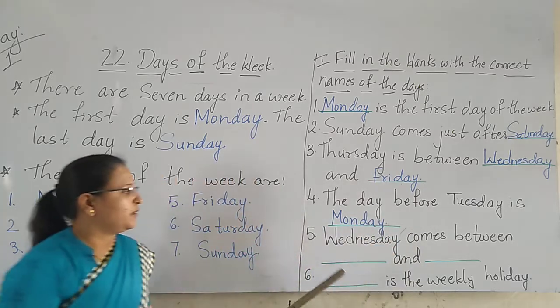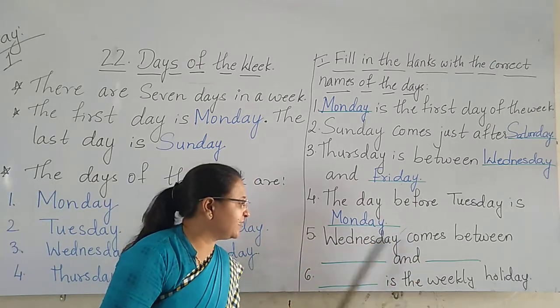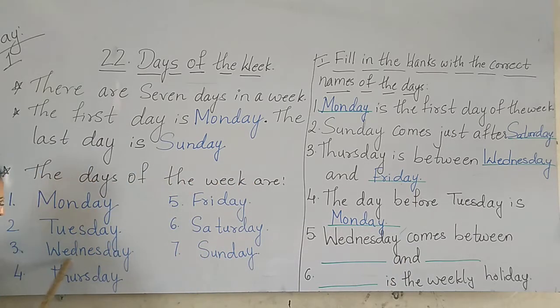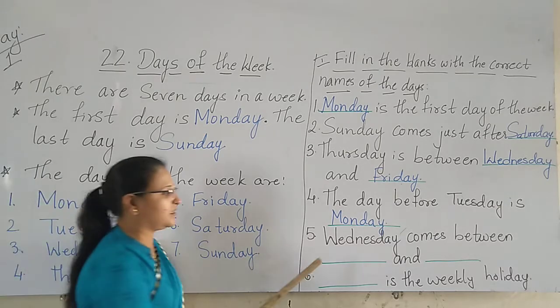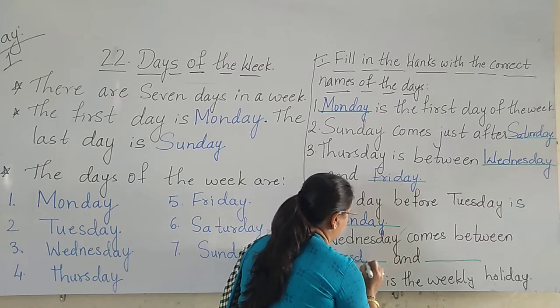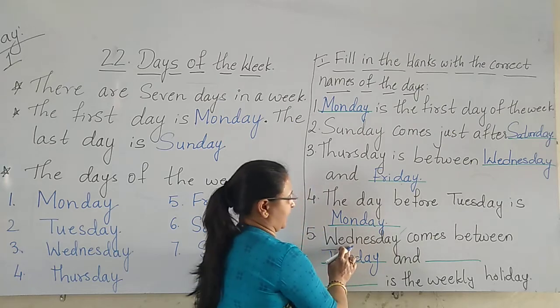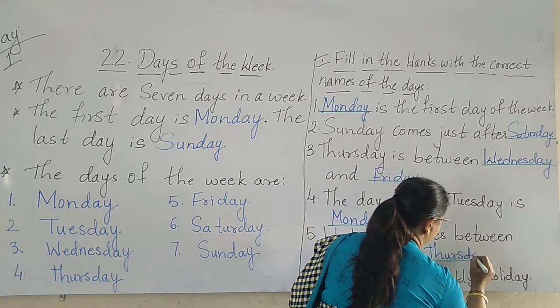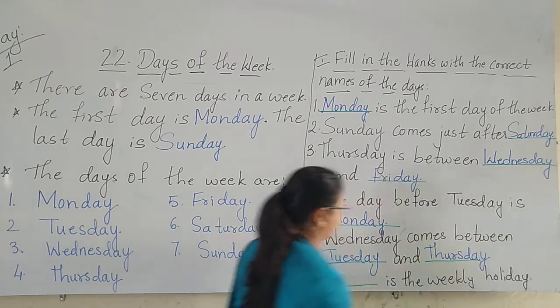Yes. Wednesday comes between dash and dash. So Wednesday comes, see, Wednesday is in between. First, which day is there before Wednesday? Tuesday. Then after Wednesday, which day is there? Thursday. So Tuesday and Thursday. Between Tuesday and Thursday, Wednesday will come. Tuesday, Wednesday, and then Thursday.